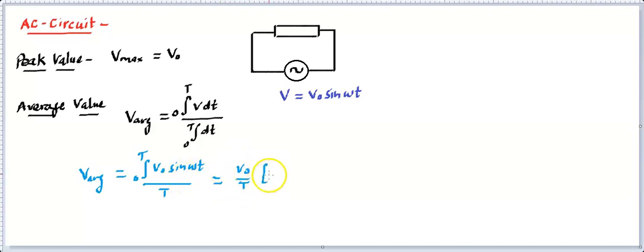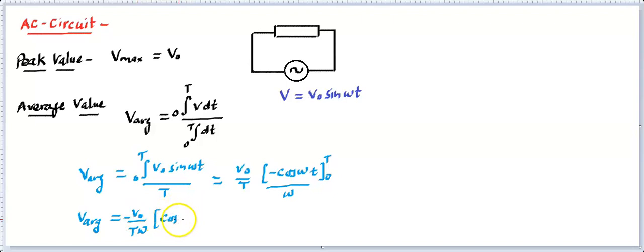Integration of sine, you must know, becomes minus cos omega t, and as per the rules of integration, we have to divide by omega. The limit goes from 0 to T. So the average value of this sinusoidal voltage source is going to be V naught divided by T into omega. You can take this minus outside and put in the values, so it becomes cos omega T minus cos 0. And what is omega?